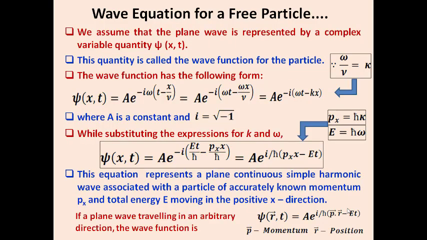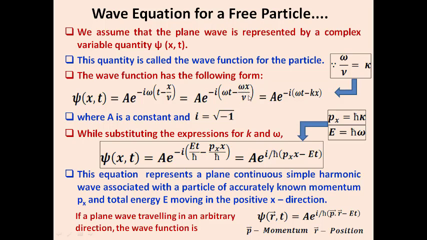We assume that the plane wave is represented by a complex quantity psi of x comma t in space and time. This quantity is called the wave function of a particle. The general wave function form, psi of x comma t, is written as A e power minus i omega times (t minus x by nu). If you multiply the omega in, we get A e power minus i times (omega t minus omega x by nu).